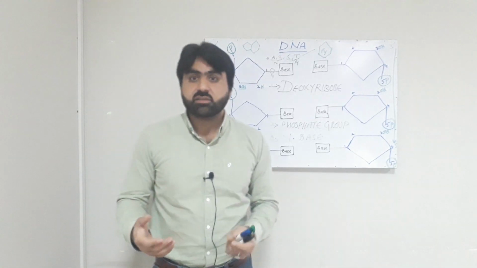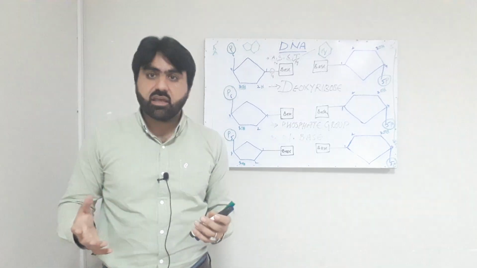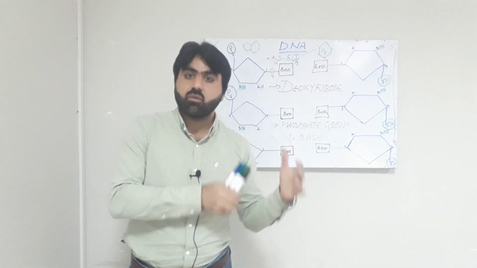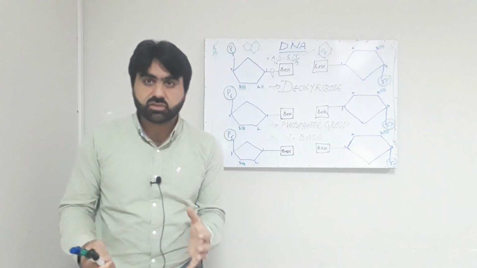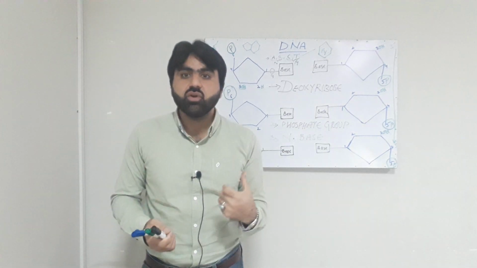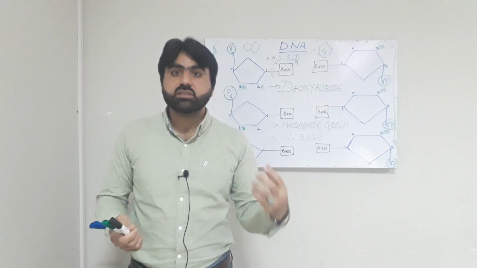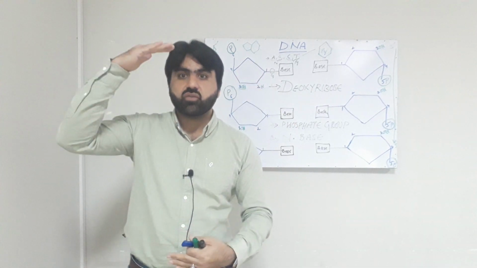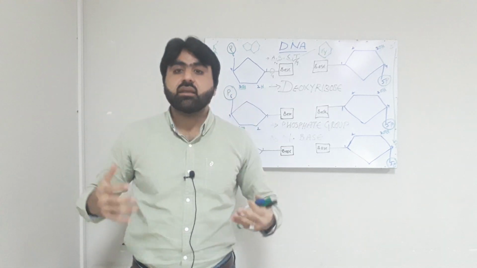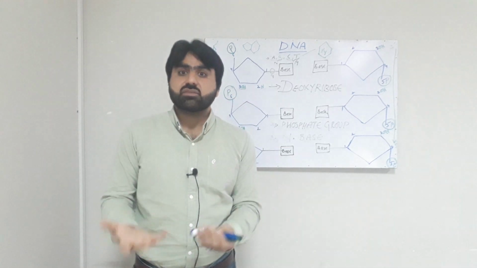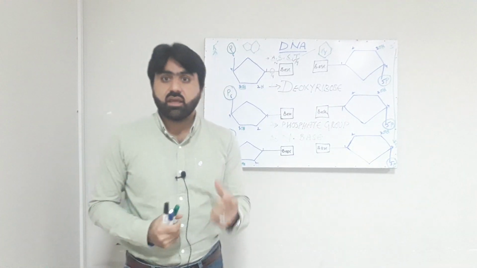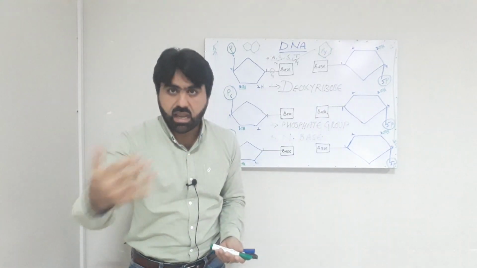Dear viewer, today we will learn about the deoxyribonucleic acid, or DNA. We know that DNA carries necessary information for life, and it carries information from one generation to another generation. For example, in human beings, it is the DNA which carries information for the color of the hair, the color of the eyes, the height, the skin color, and any other genetic disorder if present. So it is the DNA which carries information for life.